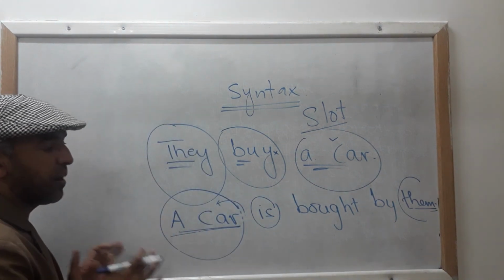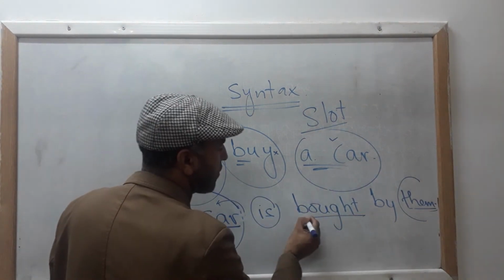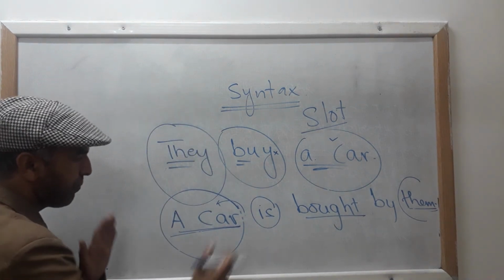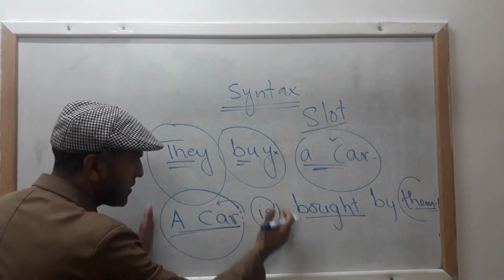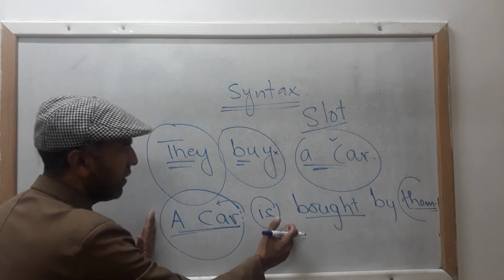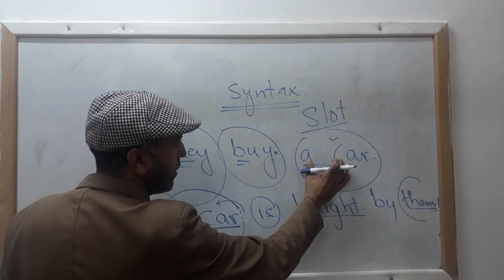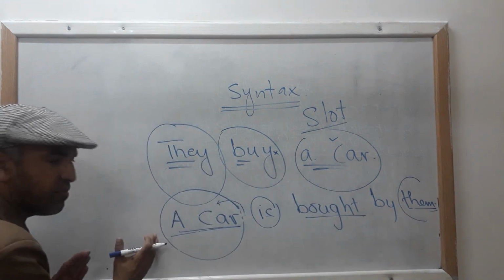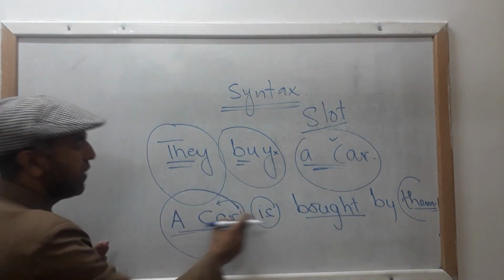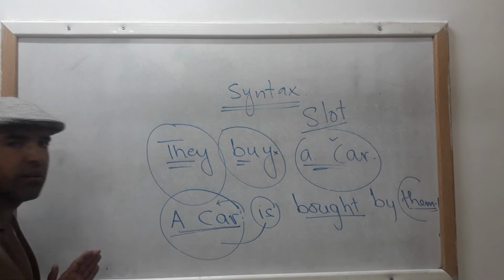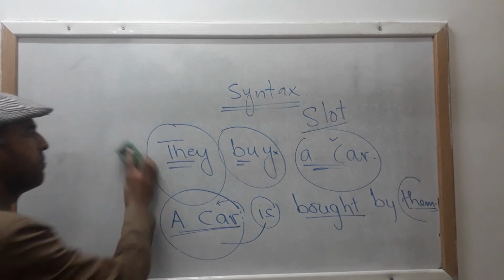So this is to be kept in mind, and we always use third form of verb. Then you will have to bear in mind the subject verb agreement. Although your object is singular, when it comes over here, you will have to use your verb accordingly. Let me cite another example.